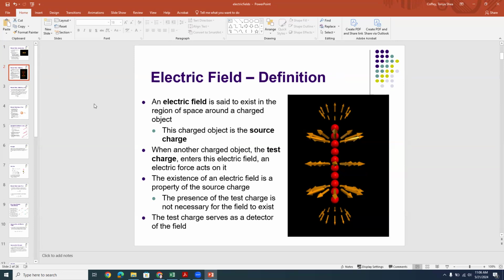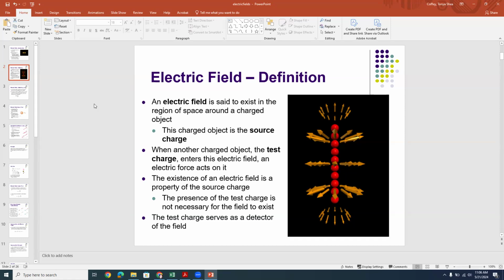Now, if an electric field is being created, then there has to be some kind of source charge. In this picture at the right from some VPython code I wrote, you have this line charge symbolized by the red balls, and it's created an electric field symbolized by the orange arrows in space around it. Now, if you have another charged object, a test charge, that enters this field.